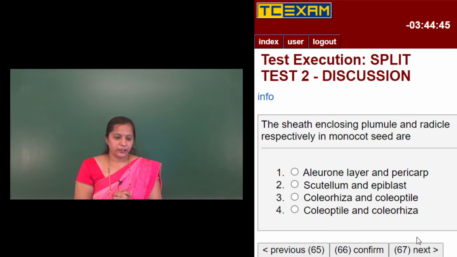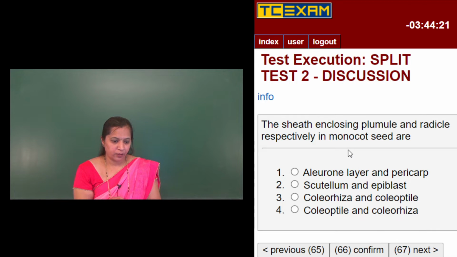The plumule is enclosed in a sheath called the coleoptile, and the radicle is enclosed in a sheath called the coleorhiza. The fourth option is correct.